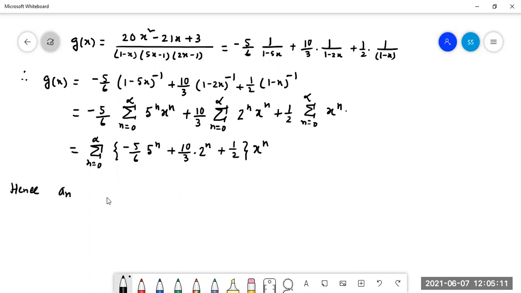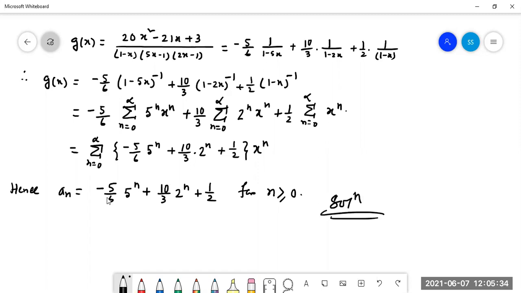Hence a_n equals minus 5 by 6 into 5 to the power n plus 10 by 3 into 2 to the power n plus half, for all n greater than or equal to 0. This is the solution. Is it understood? Hello?